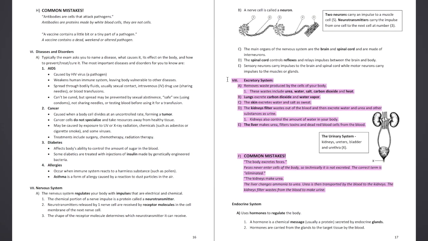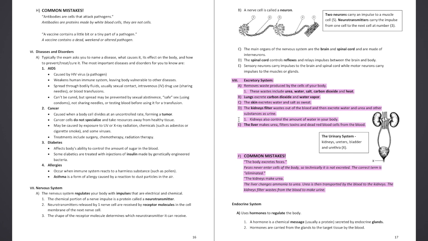8. Excretory system. A. Removes waste produced by the cells of your body. 1. These wastes include urea, water, salt, carbon dioxide, and heat. B. Lungs excrete carbon dioxide and water vapor. C. The skin excretes water and salt as sweat. D. The kidneys filter wastes out of the blood and then excrete water and urea and other substances as urine.